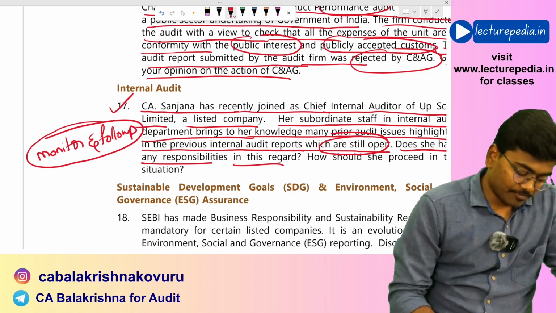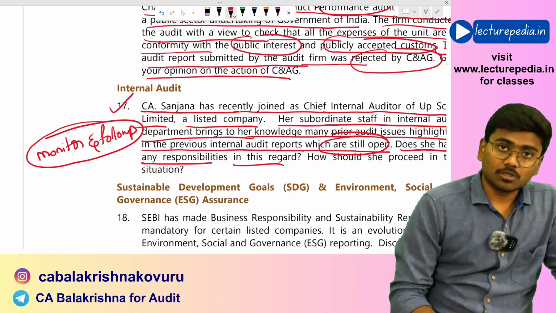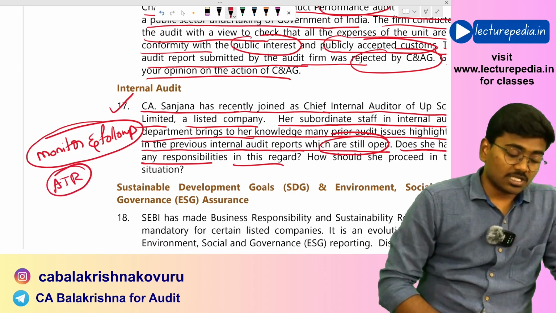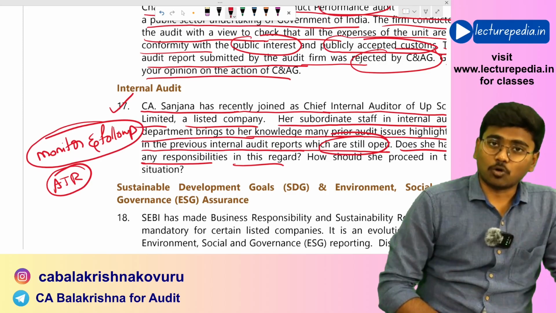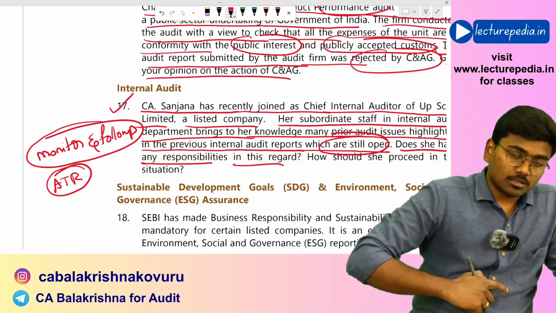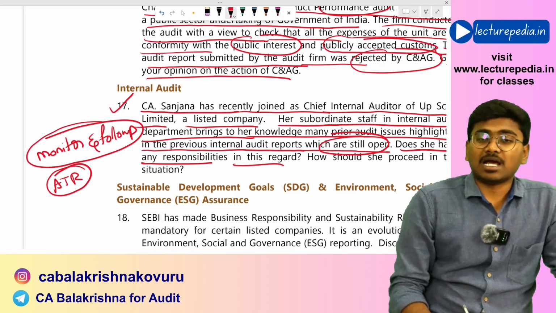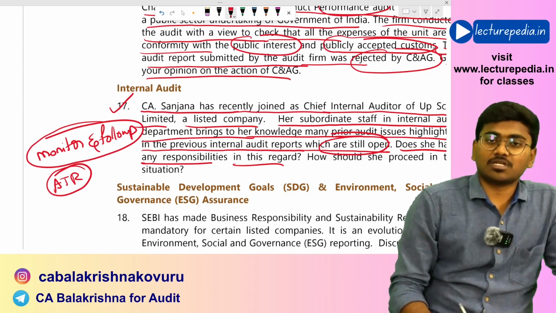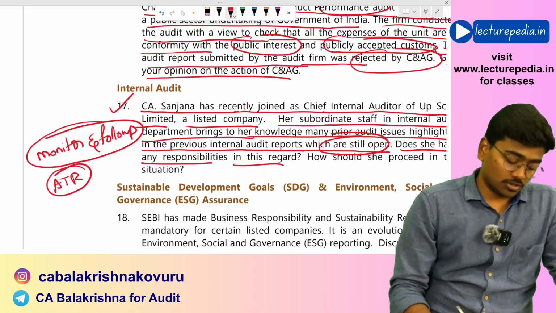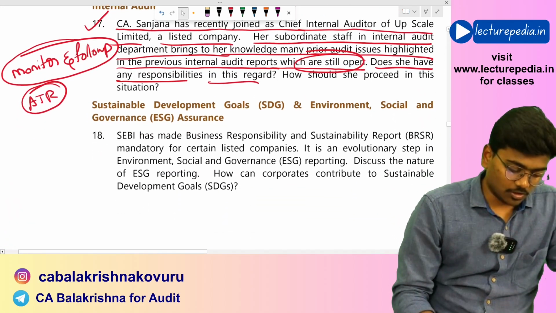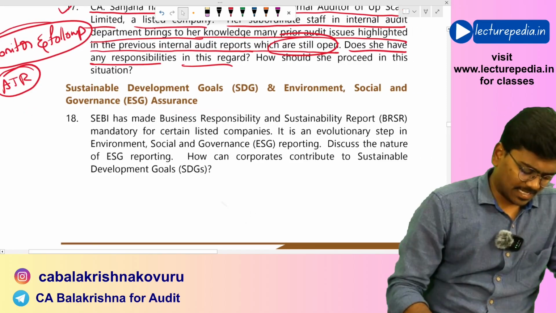Basically CA Sanjana needs to prepare an action taken report, and if any of the issues is still open, she needs to advise the management to act upon it as early as possible and to resolve that issue as early as possible. So that will be the responsibility of Sanjana as chief internal auditor.